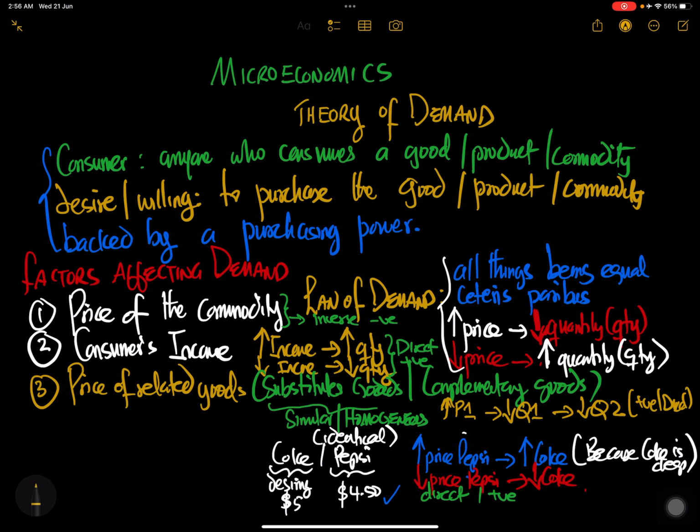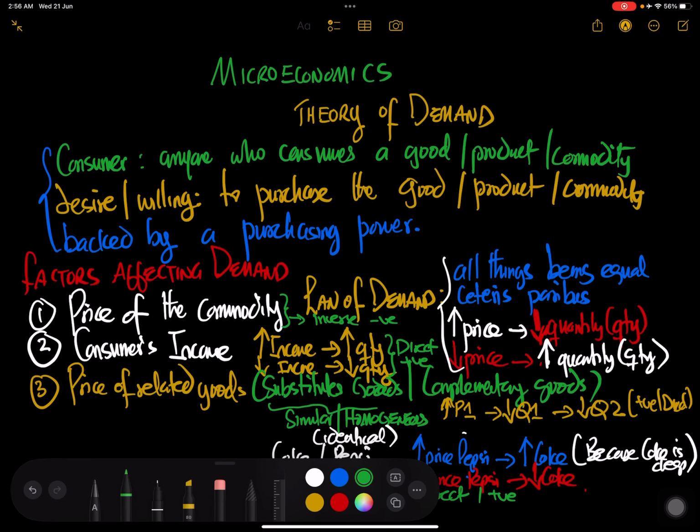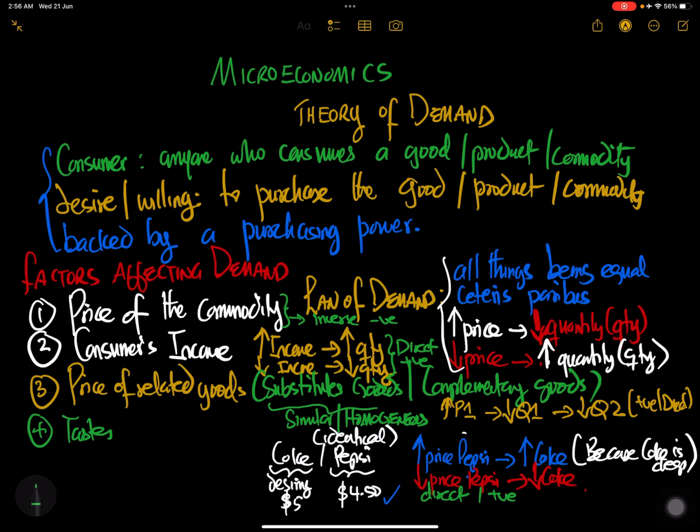Now, let's look at the next factor. After we talked about the price of the product, the consumer's income, and the price of related goods, we are looking at tastes and preferences. If the consumer prefers a particular product, he will consume more of that product, and this is also direct.